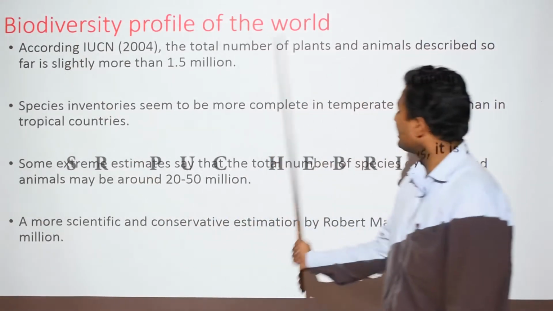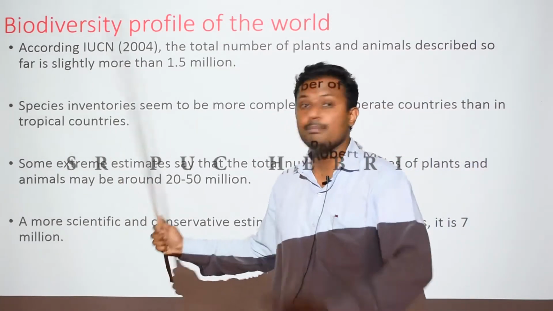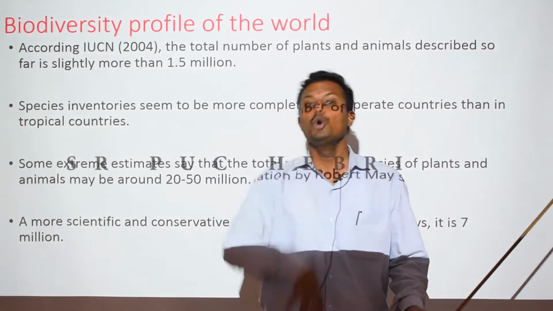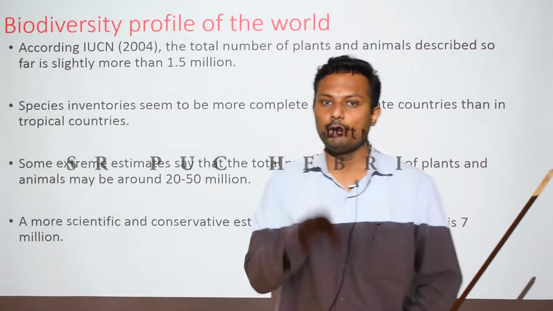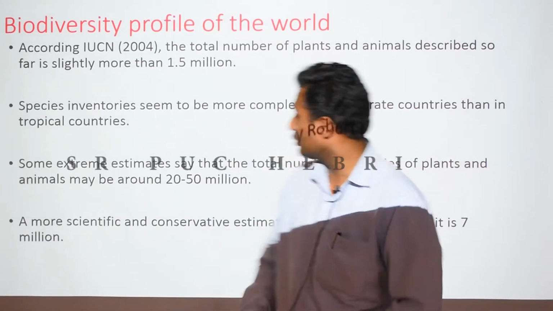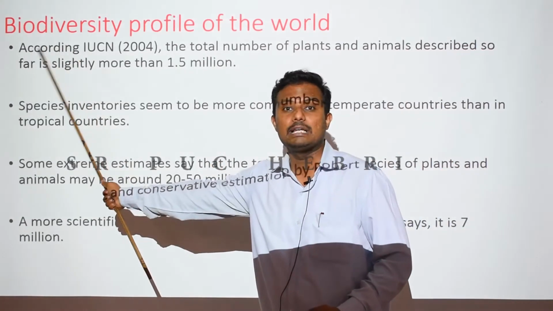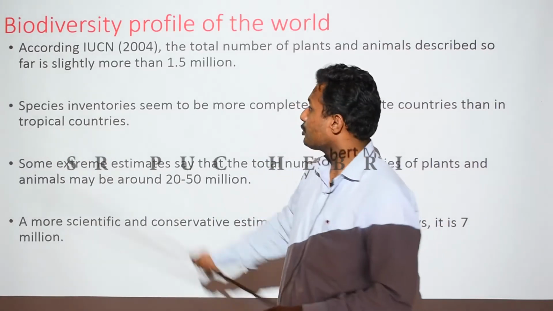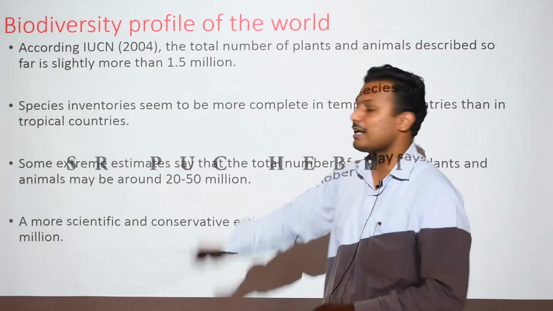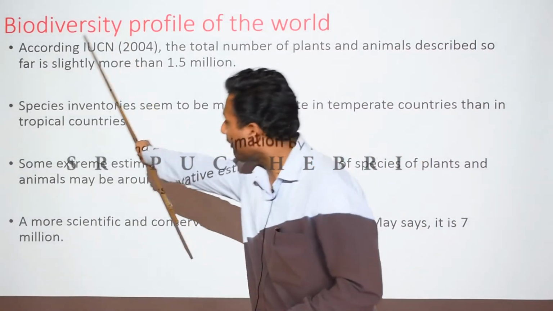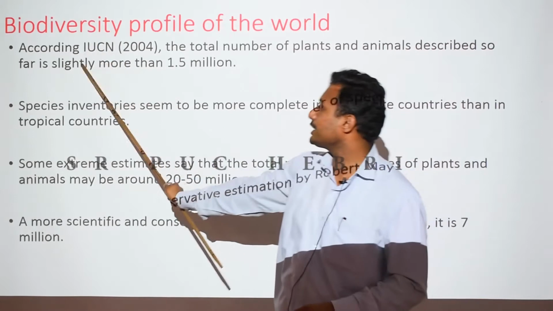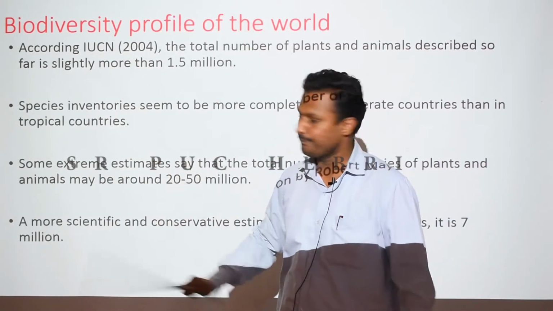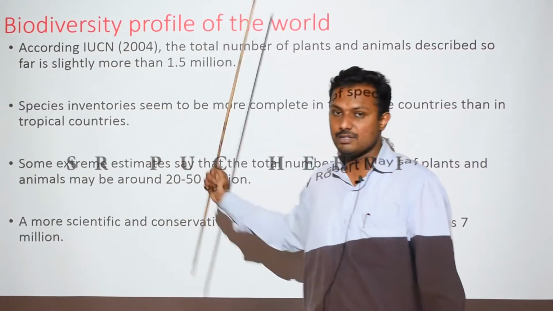So when we say biodiversity profile of the world, there may be known species and also unknown species. But whatever is known to us, whatever we have understood, whatever is discovered till today, among that, what profile can we give of the biodiversity for the entire world, right? According to IUCN, the full form of which you should know: International Union for Conservation of Nature.